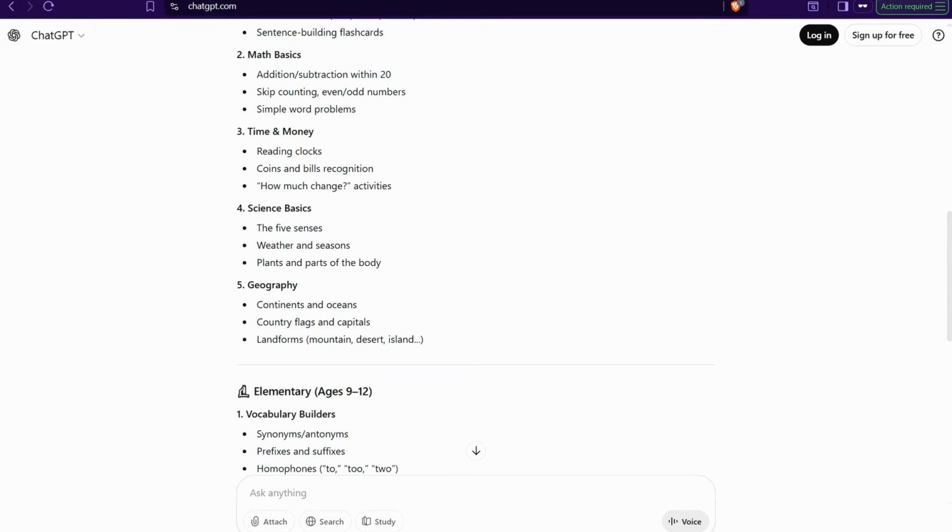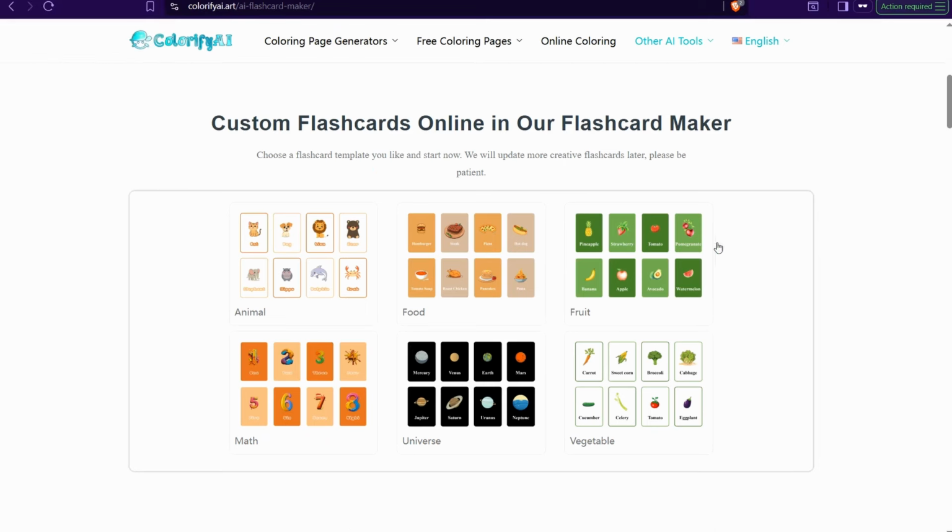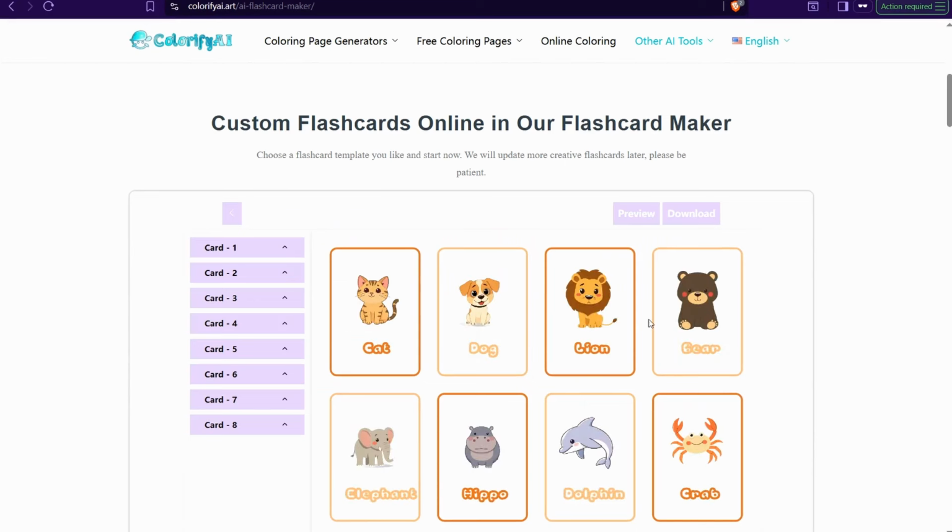Anyway, you can go back to clarify.art. Then you can select one of these templates, like I can take animal, for example. It could be like this one, amazing, easy and clean flashcards, as you see. These amazing vector or cartoon illustrations with this amazing word. So here you can edit the content of these cards as you like. Then you can export and download this image. It could be printable as your digital item, completely for free.